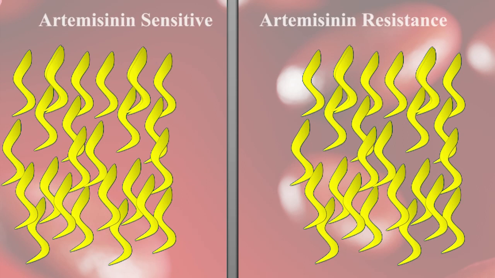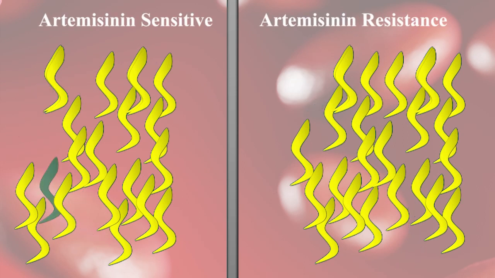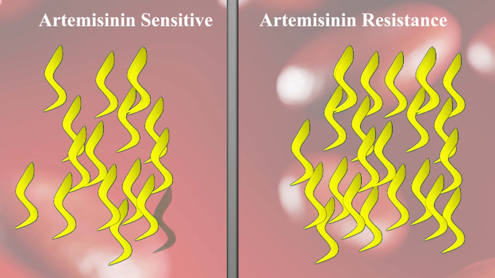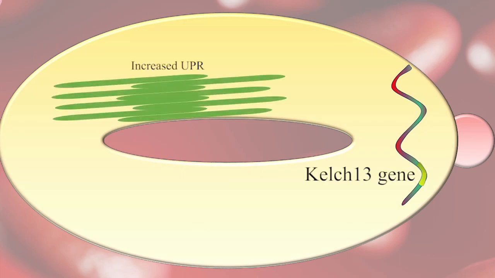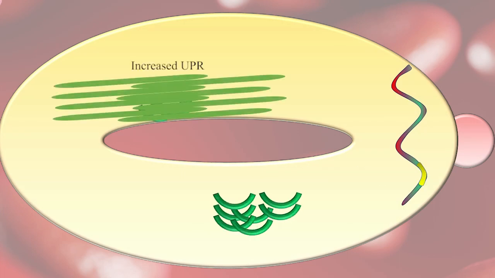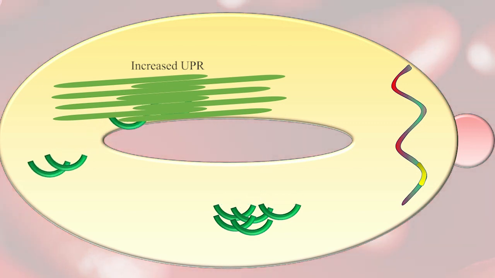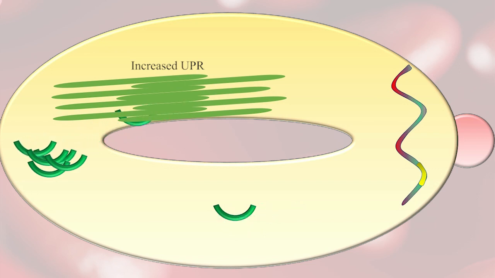Artemisinin resistance typically refers to a delay in parasite clearance in blood. Currently only the ring stages of the parasites show the resistance. Therefore artemisinin resistance is still a partial resistance. A single point mutation in the Kelch13 gene usually causes this resistance. This causes an increase of unfolded protein pathways which mitigate the protein damage caused by artemisinin action, leading to resistance against artemisinin.